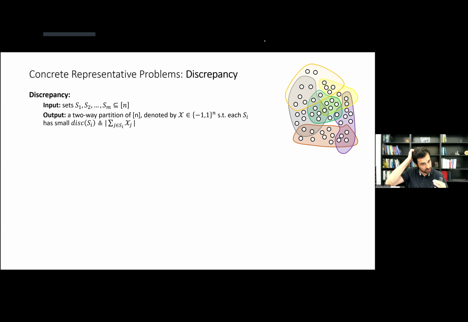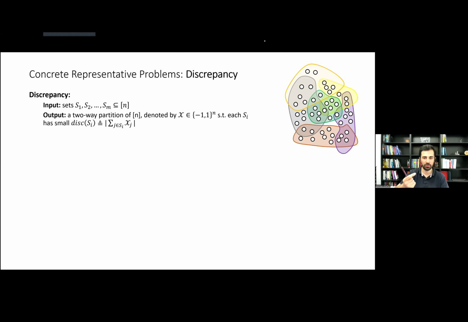I'll try to make the discussion concrete by talking about a very simple representation of these problems, which is the discrepancy problem. Let's say we are given a ground set of n elements and a collection of m subsets in it, S1, S2, up to Sm. We would like to partition this ground set into two parts. So this is representing just binary random variables, right?